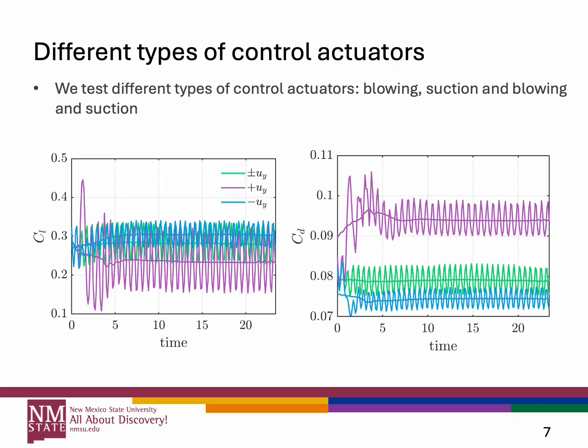Next we talk about the control actuator. We have three actuators: blowing, suction, and blowing and suction. In these cases, we compare blowing and suction, pure blowing, and pure suction. This is the lift and this is the drag. The suction actually works better than the pure blowing. Even from this drag time history, you can see here a low drag is the suction section, then the next is a blowing section, and we have the higher drag at pure blowing.